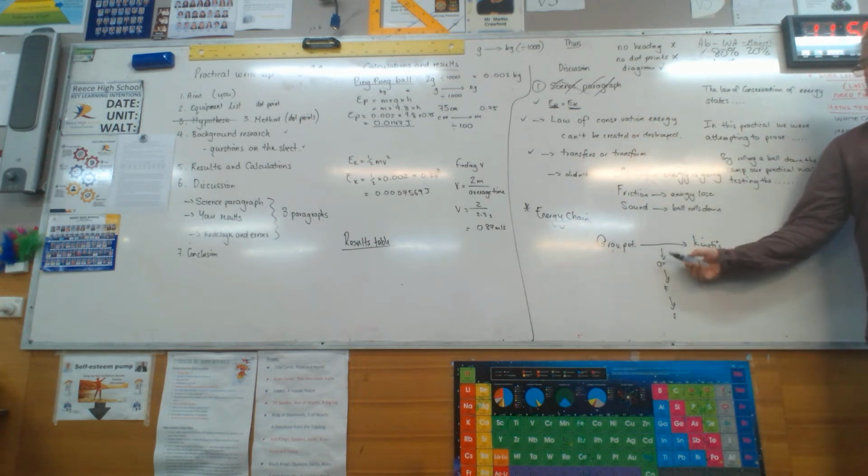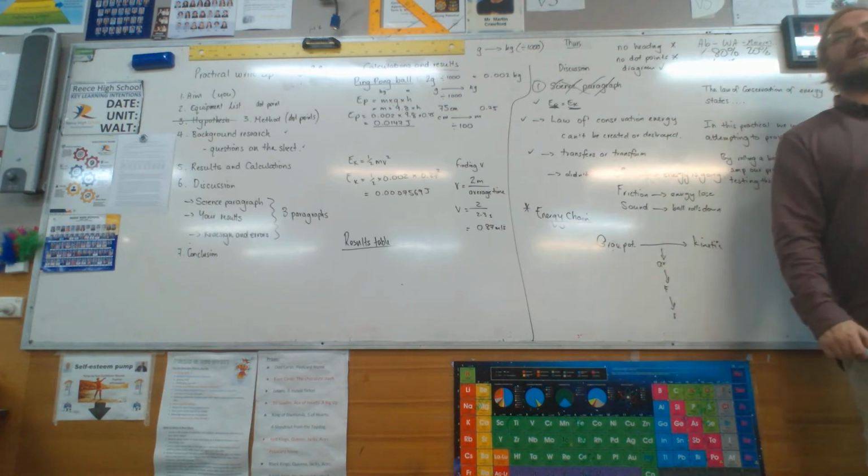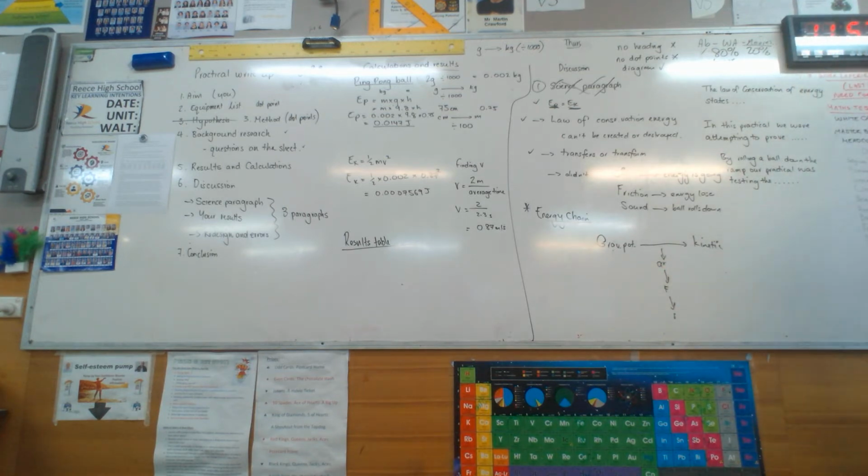So where we lost energy was the air resistance. If you do that, you're actually losing energy because you're trying to push all the air that's sitting there in the way. The way I explain it to my kids is, let's say that there was one Big Mac in the canteen, and in front of you was every grade 7 in this school. You would quite happily push your way through all those grade 7s and get that Big Mac because you're grade 10 and they're grade 7 and you deserve it.